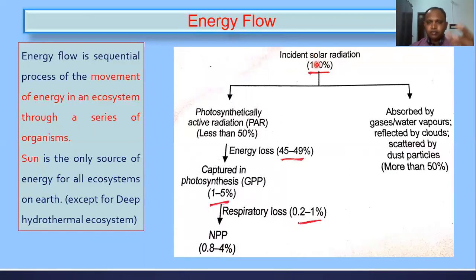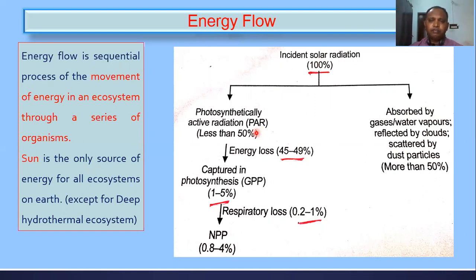And then from the sun, it reaches the outer surface of the earth. And in that, less than 50% of the incident solar radiation we call photosynthetically active radiation. Why do we call this 50% photosynthetically active radiation? This solar radiation is available to the green plants to carry out photosynthesis. So out of 100%, less than 50% is PAR. PAR means photosynthetically active radiation.